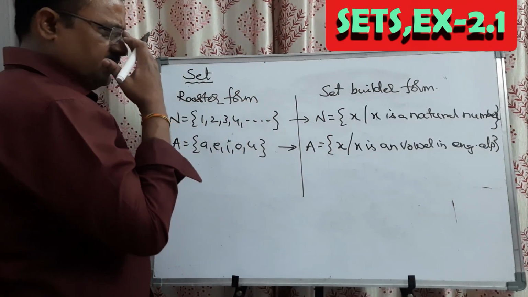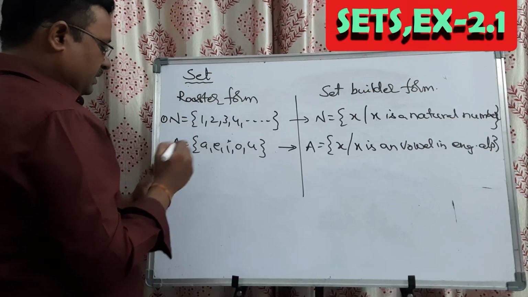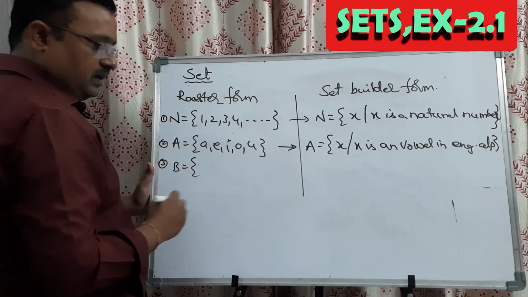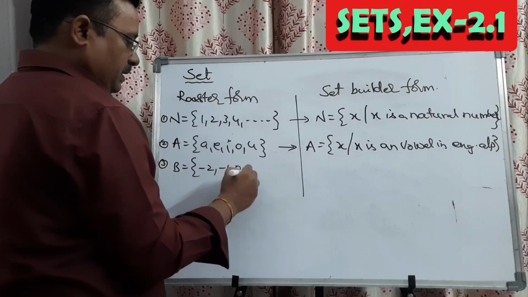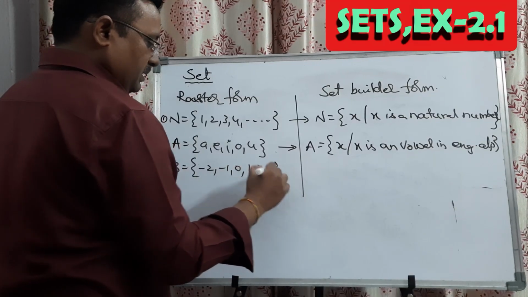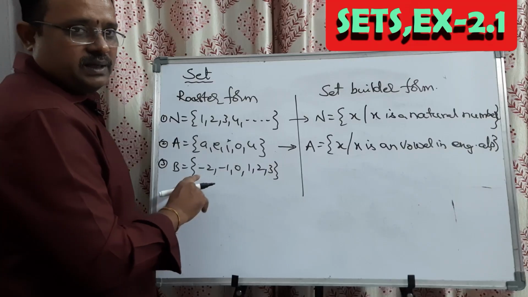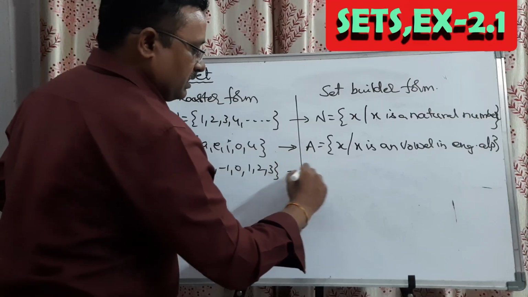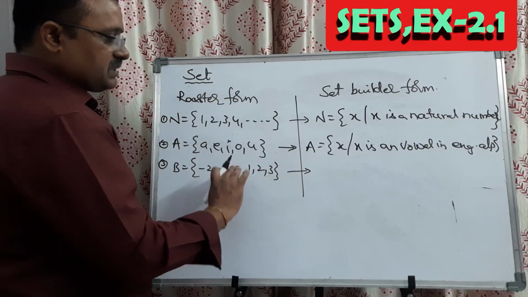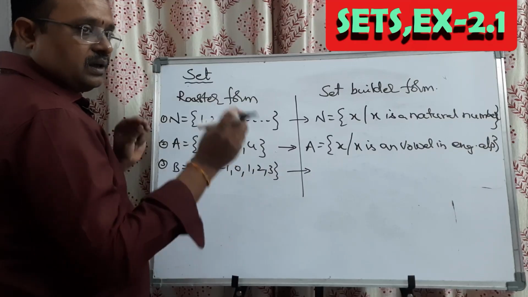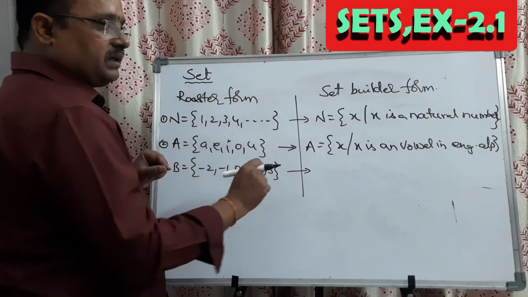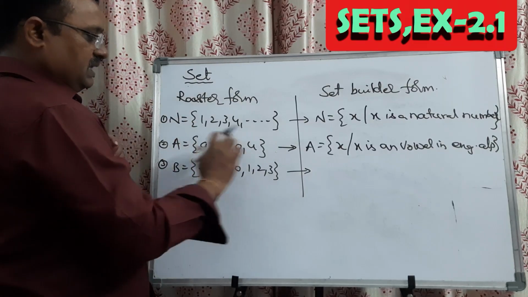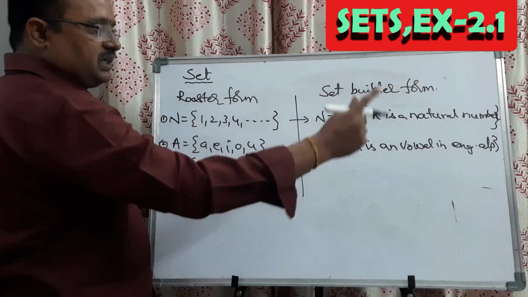Is that clear? For example, I am taking another set B as example 3. Set of minus 2, minus 1, 0, 1, 2, 3. This is roster form. We need to convert it to set builder form. Means we have to write its definition, which reflects only these elements, not one element less than them, not one element more than them, only its representation in definition form.